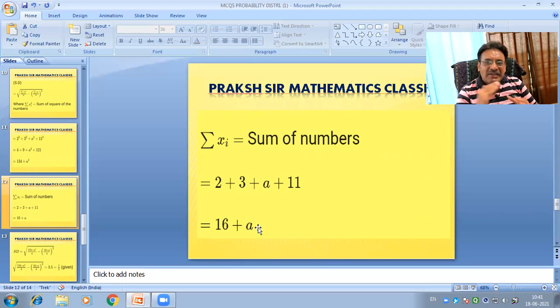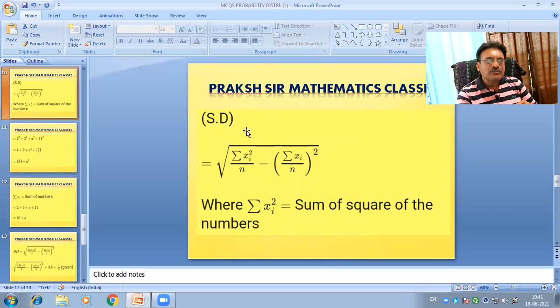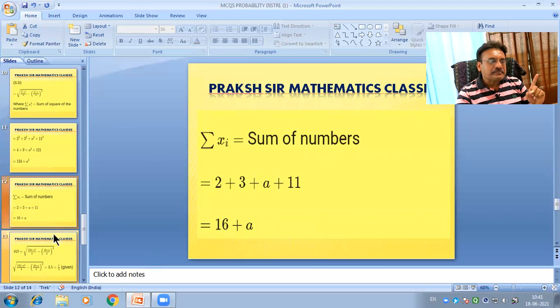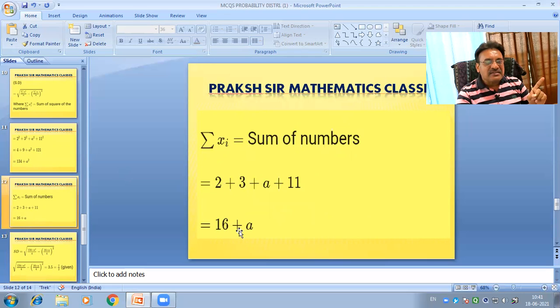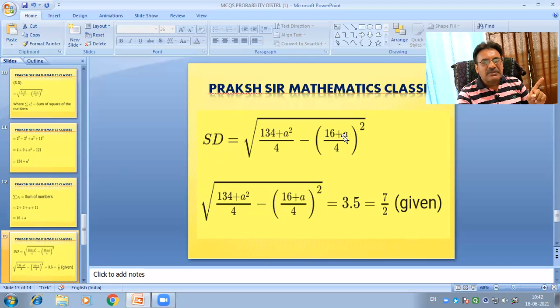Now we put the values of sigma xi square and sigma xi in this formula. Here we put sigma xi square, which is 134 plus a square, upon 4, minus sigma xi, which is 16 plus a, upon n.